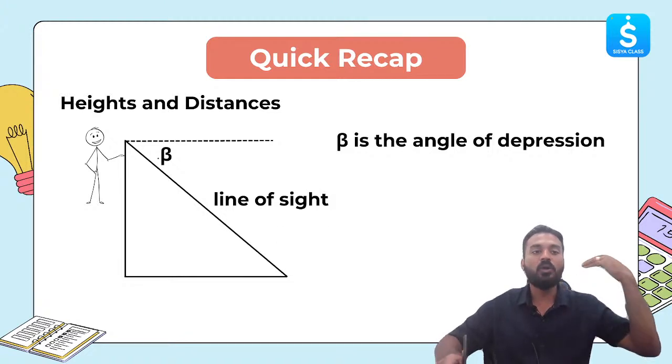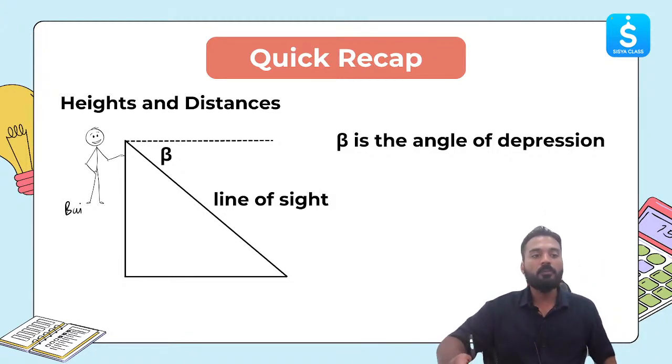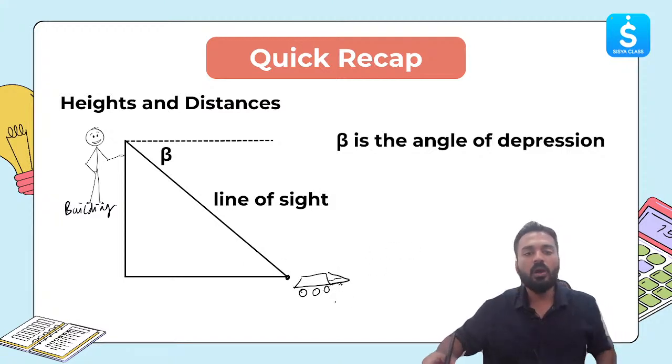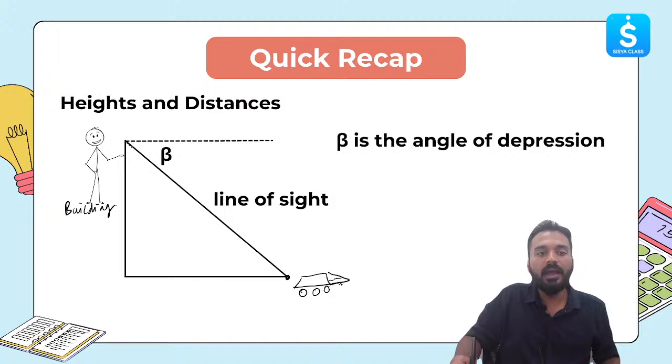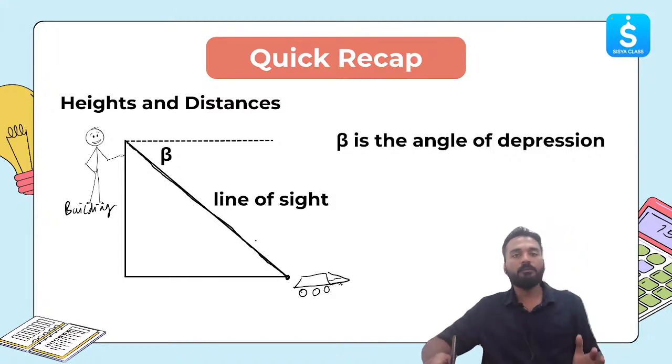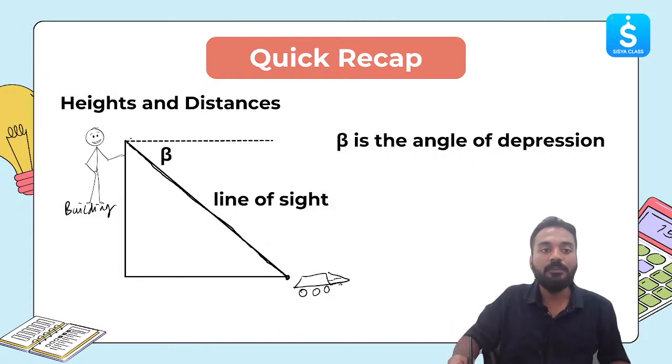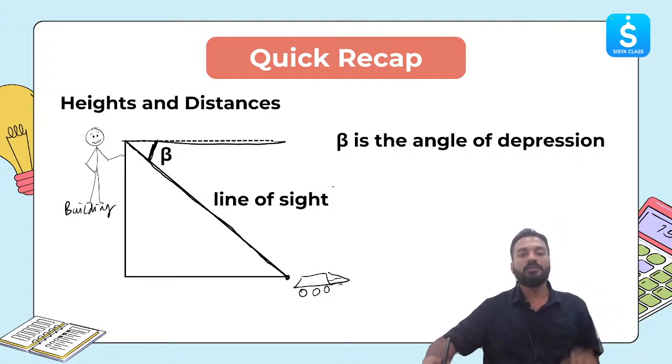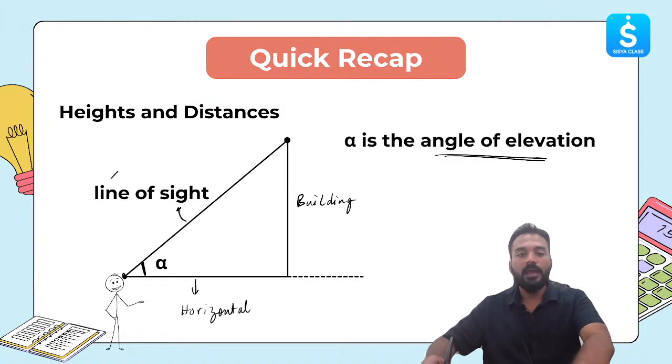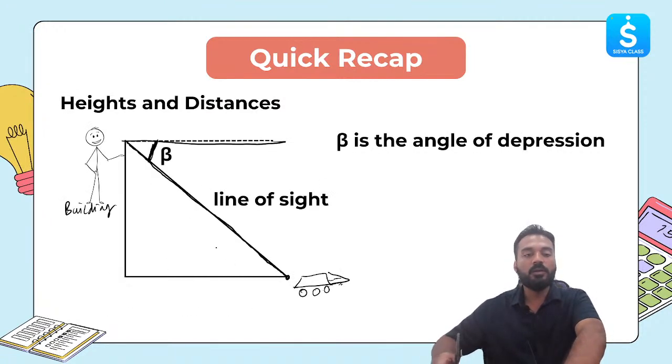Now suppose I am standing on the top of the building and I am looking down at some car going on the road, some truck is going, and I am looking at that from the top. This is my line of sight. What angle does that line of sight make with the horizontal? This is the horizontal. This angle, which we term beta, is known as the angle of depression, the second important concept. So angle of elevation, line of sight with the horizontal, angle of depression.